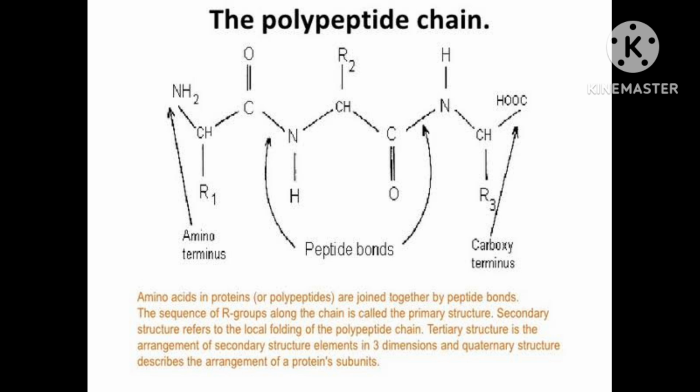Means amino acids form peptides, means polypeptides, and if the chain is long, the molecular mass is higher than 10,000. If the chain is long, then obviously molecular mass will be more. Then if molecular mass is more than 10,000 u, it is called a protein.